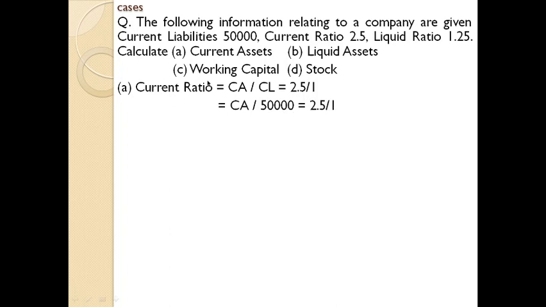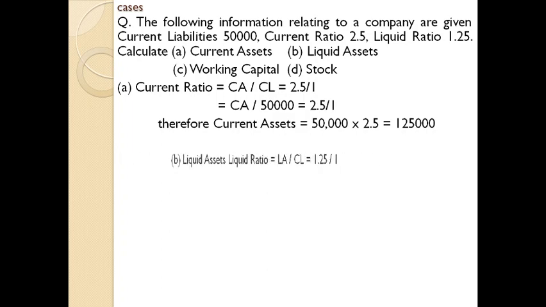Usually the current ratio equation is used to identify this scale, but in this question the scale is already given, so you need to find the current assets alone. Current assets divided by 50,000 equals 2.5:1, and finally you will get current assets as 1,25,000. These are basic mathematical steps. You will follow them easily. Okay, the first part is over.